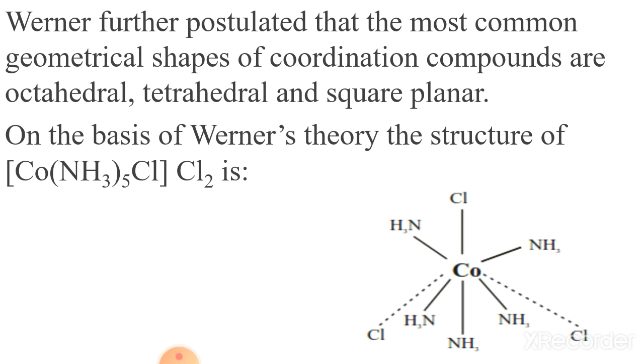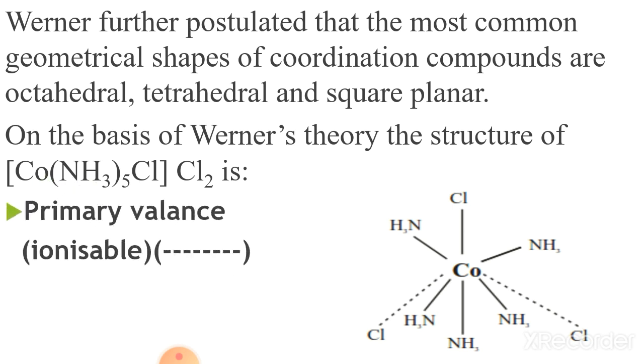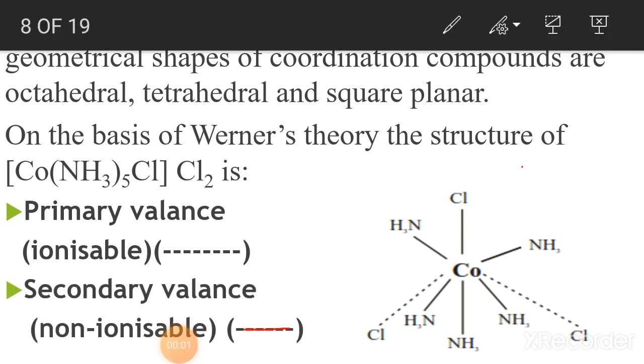Now on the basis of Werner theory, the structure of [Co(NH3)5Cl]Cl2 is given as follows. So look at here, the primary valency, that is ionizable, is indicated by a dotted line. So the 2 Cl which are ionizable are shown here by the dotted line. The secondary valencies which are non-ionizable are shown by a normal line. So look at the diagram, the normal line shows the secondary valencies and the dotted line shows the primary valencies which are ionizable.